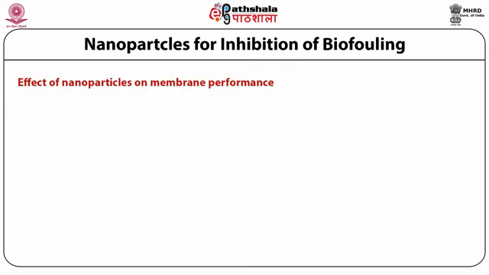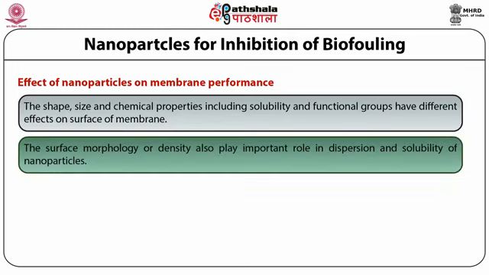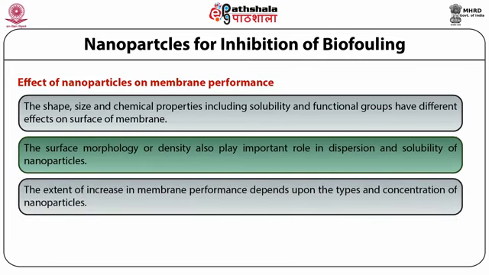Now the effect of nanoparticle on the membrane performance: the shape, size and chemical properties, as we have already discussed, including solubility and functional group, have different effects on the surface of the membrane. And the surface morphology and the density also play an important role in the dispersion as well as the solubility of this nanoparticle. So the extent of increase in membrane performance will depend upon the type and the concentration of the nanoparticle.